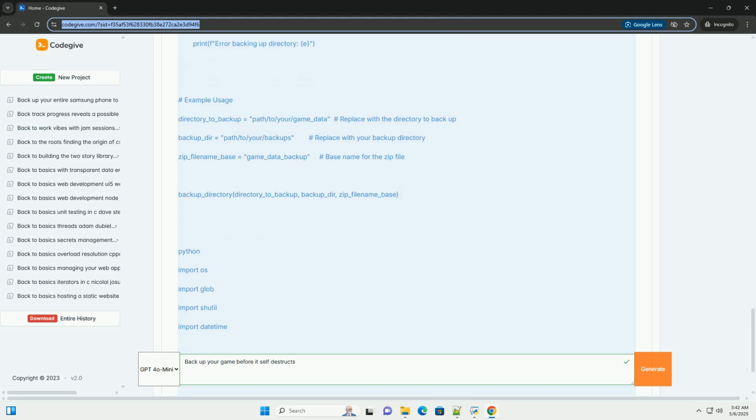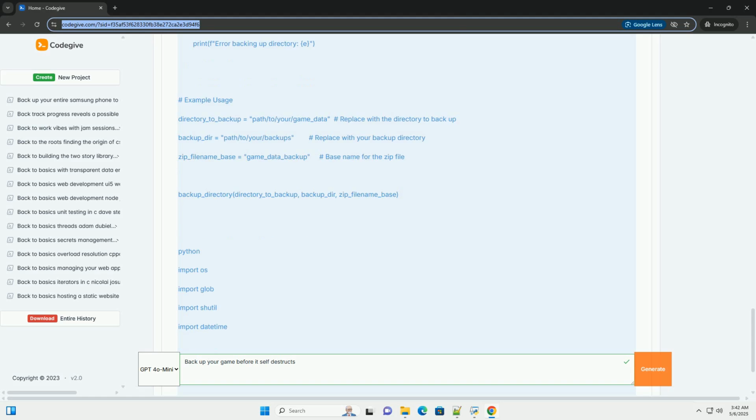3. Rotating backups, basic example. Explanation: glob.glob finds all files matching a pattern, for example *.zip, in a directory. os.path.getmtime gets the modification time of a file, used for sorting. File deletion, os.remove, deletes the oldest backup files. Important notes about rotation: adaptation. The rotation scheme, how many backups to keep and for how long, depends on your specific needs.